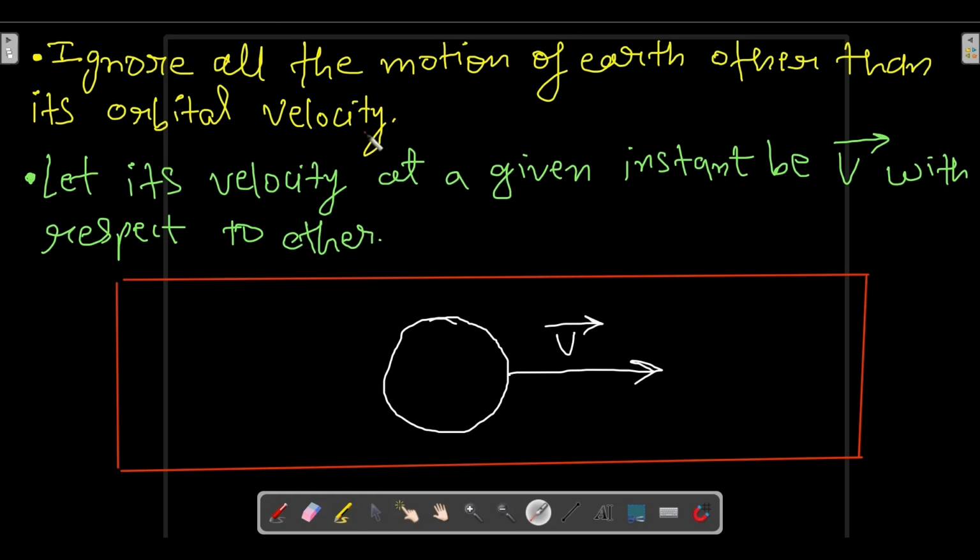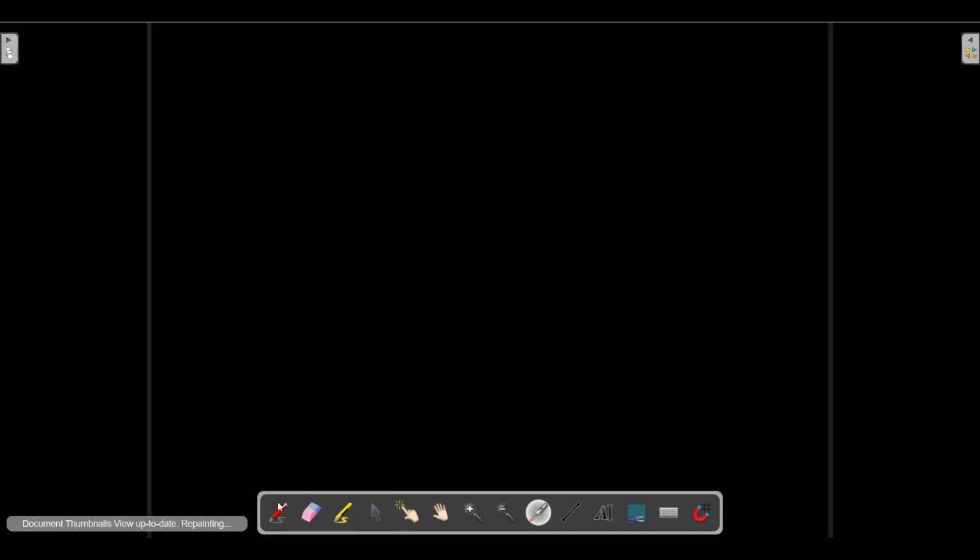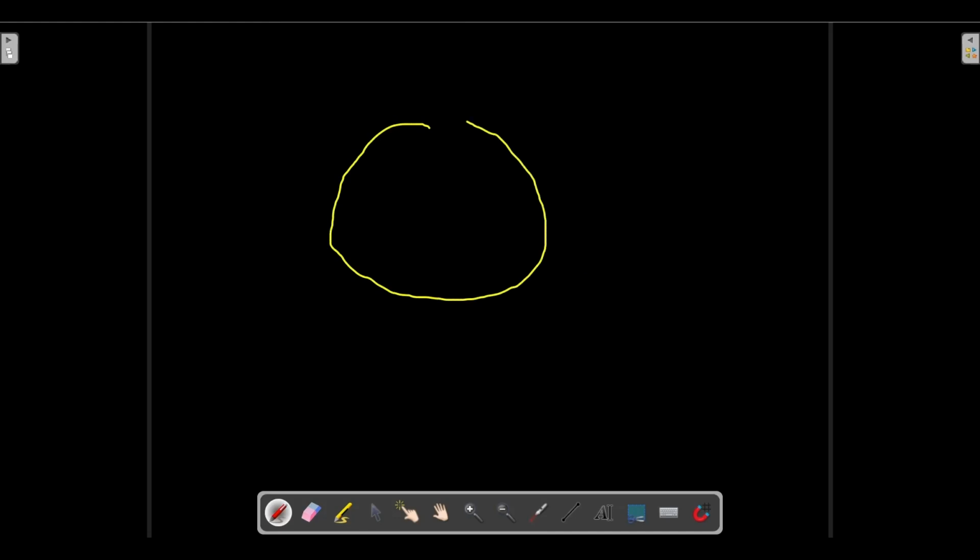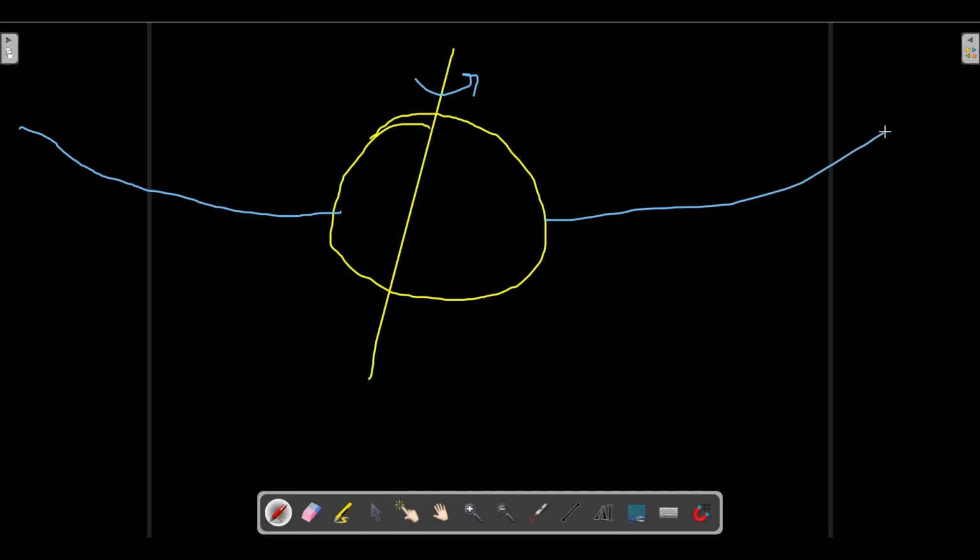Now Earth has very different kinds of motions. Suppose this is Earth. It rotates on its own axis like this, and it also goes around the sun in an elliptical orbit.